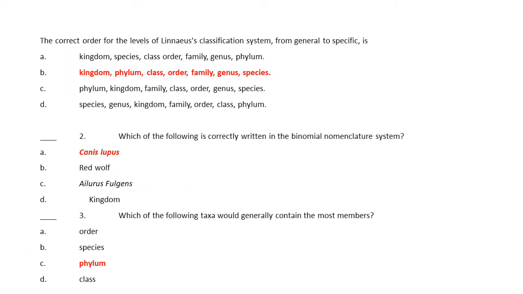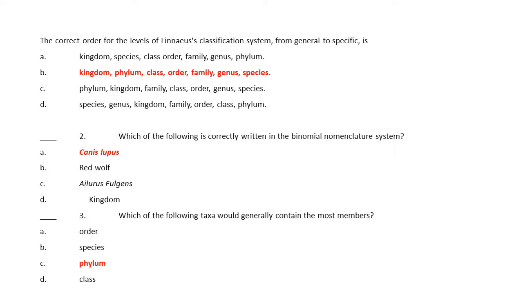What is the correct order for the levels of the Linnaeus classification system? Okay, let's remember our mnemonic. King Philip came over for good soup, or kingdom, phylum, class, order, family, genus, species.